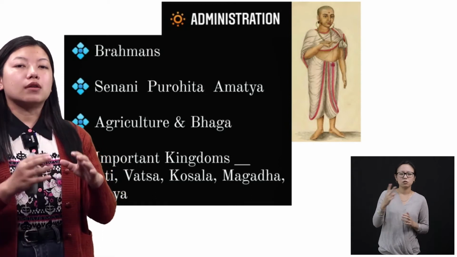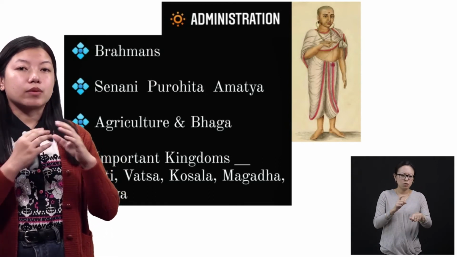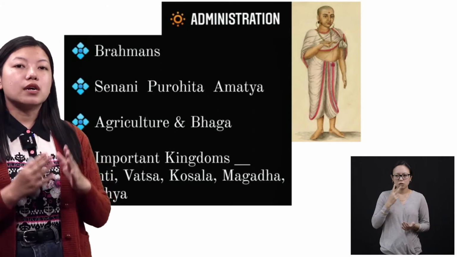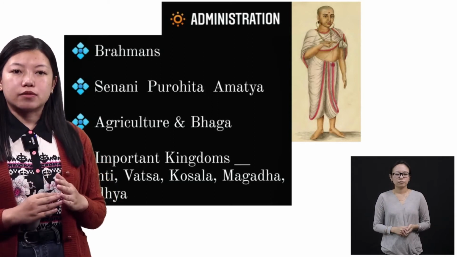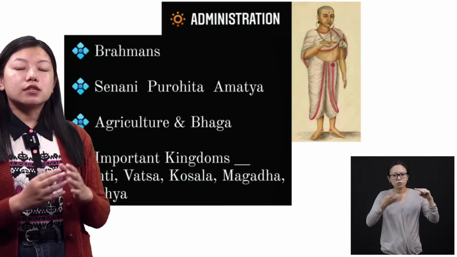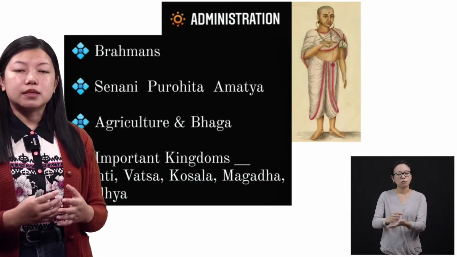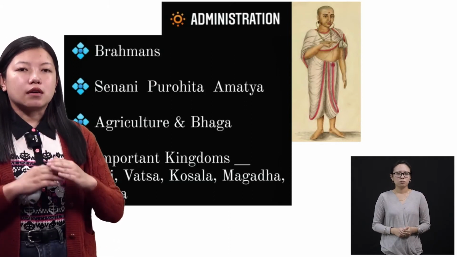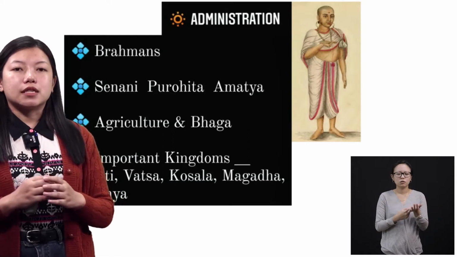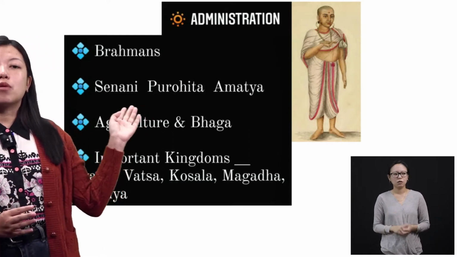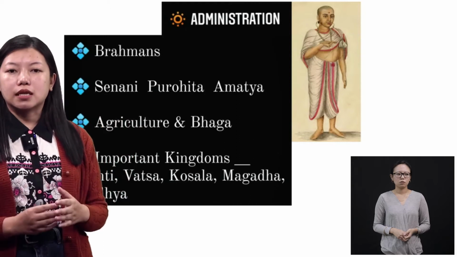While going to war, they used to take their animals along with them, and they got training along with the animals. Some soldiers used to fight with weapons. So there were different armies with different positions, and all of this was looked after by the Senani.